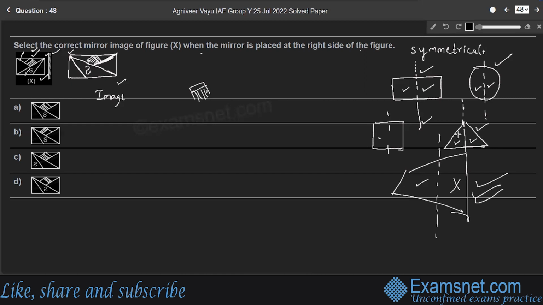Therefore, the image of a non-symmetrical figure is exactly reversed in direction and position. So look at the options. The image of the given figure is option A.